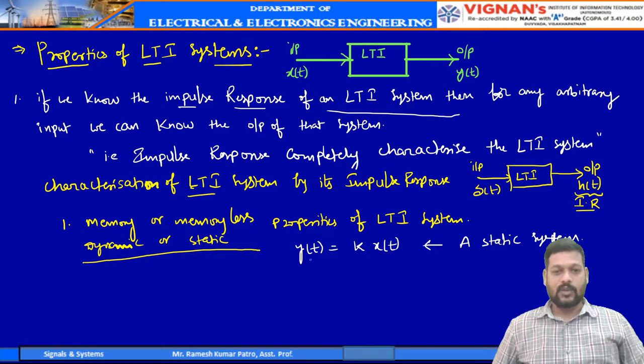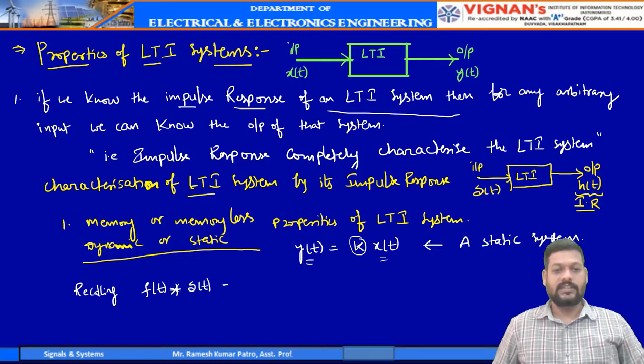Now your output is similar to your input, but it is magnified by some constant k. So when will it happen? If we recall the convolution property of the impulse signal, suppose I have a signal f of t which is convolving with delta of t, the resultant will again be f of t.